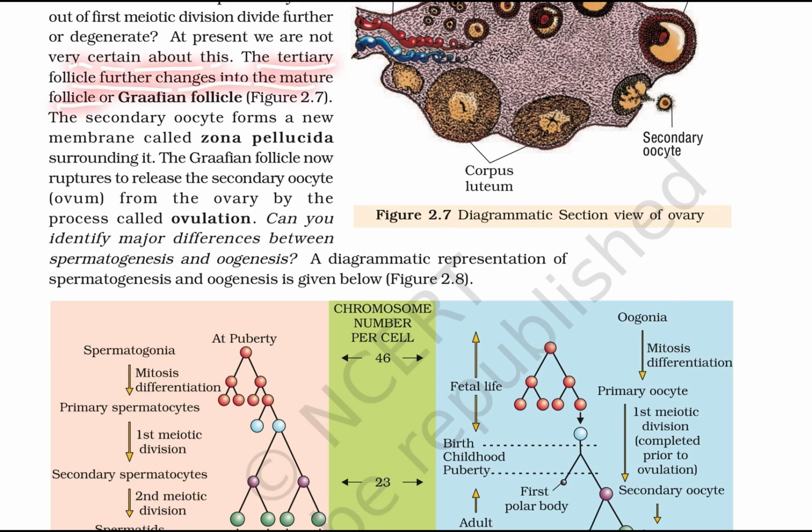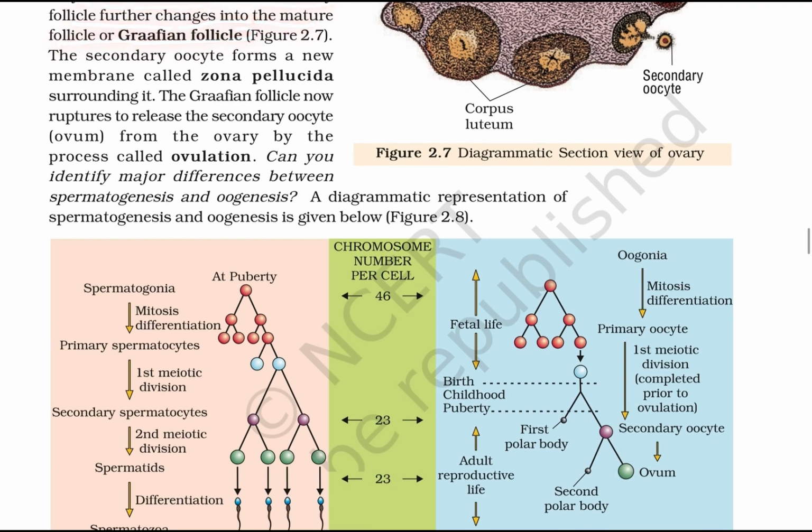The tertiary follicle changes into a mature follicle, or Graafian follicle. The secondary oocyte forms a new membrane, the zona pellucida, surrounding it. The Graafian follicle now ruptures and releases the secondary oocyte, the ovum, from the ovary by the process of ovulation.